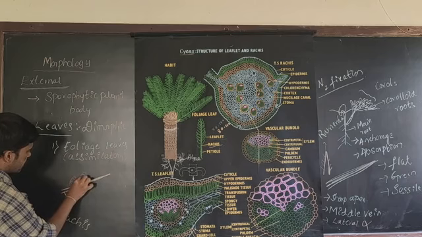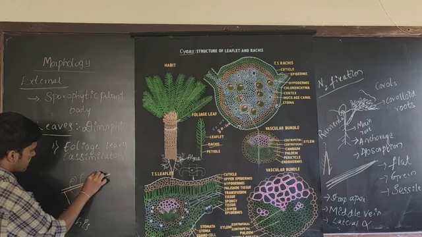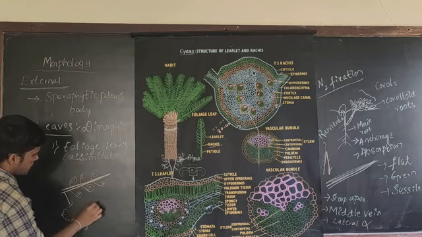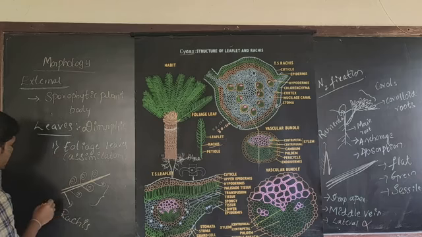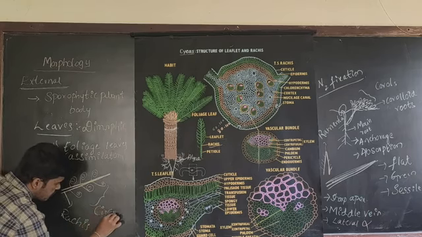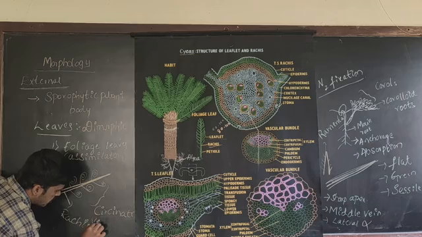During the initial developmental stages of the leaflets, they are coiled like this. This type of coiling is known as circinate vernation.